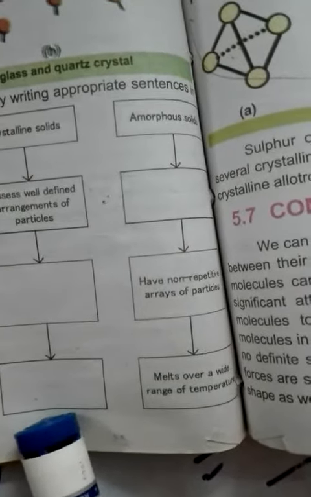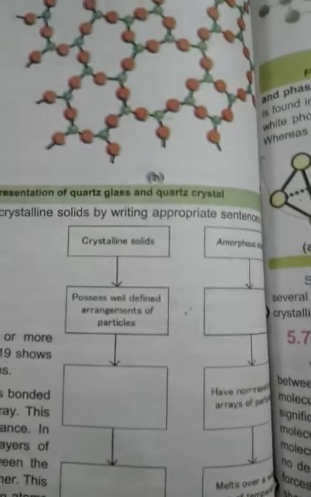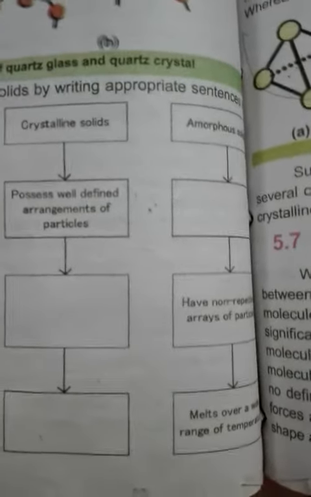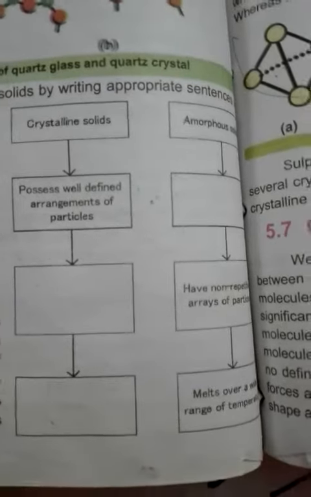Alright guys, so this was about our crystalline and amorphous solid. You have to learn the definitions of both of them and you have to do this question with this flow chart with the same blocks on your neat copies. First fill it in your book and then you will copy that on your neat notebooks.